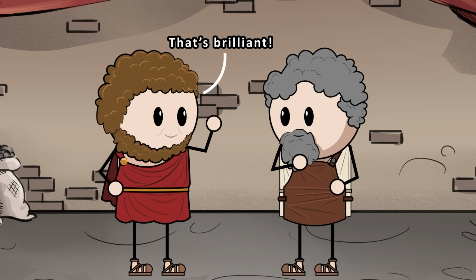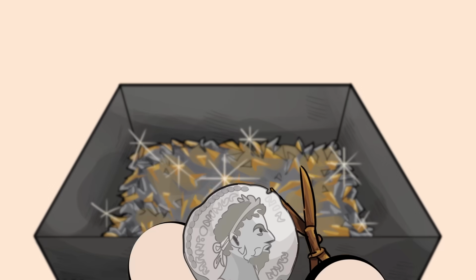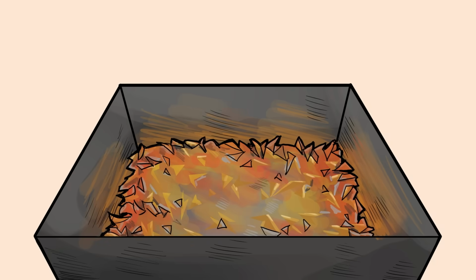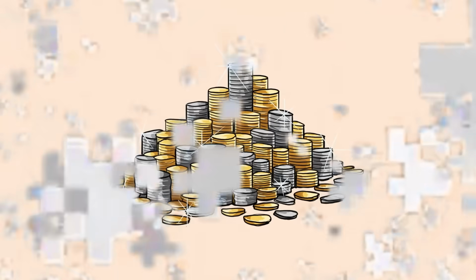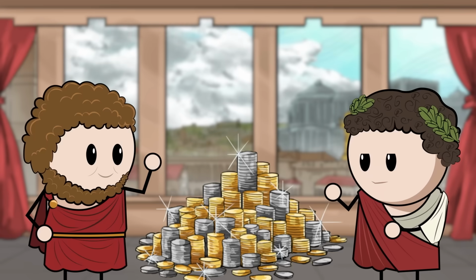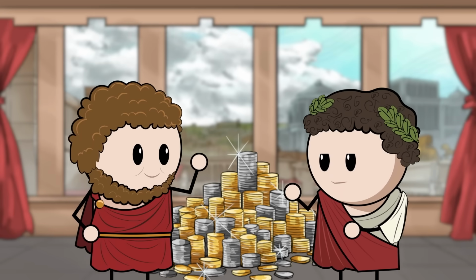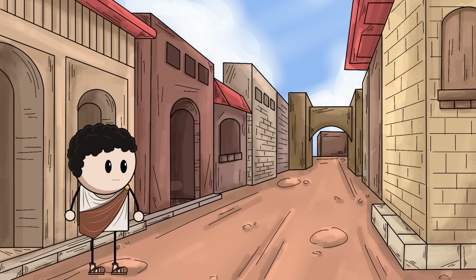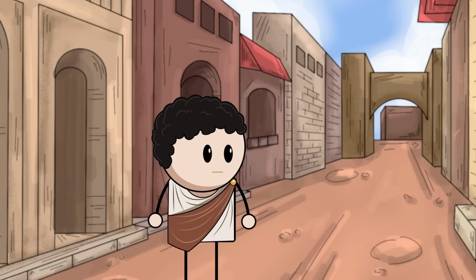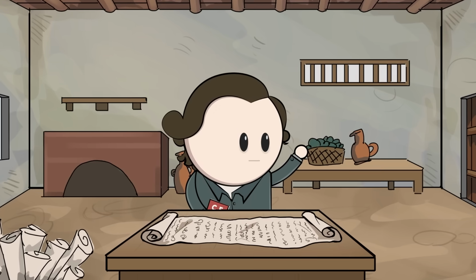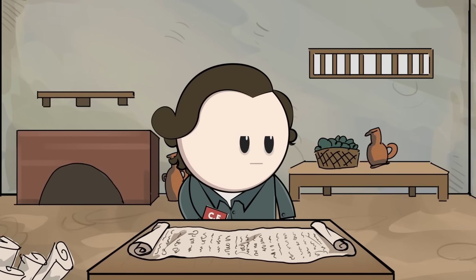Oh, that's brilliant. Now, the practice of coin clipping involved collecting the coins of the population, melting them down, and reissuing a bigger supply of new coins with less gold or silver content in each. And this allowed the government to generate more money than it could spend on increased government expenditures without needing to increase taxes. But in doing so, it also reduced the real wages of workers. And this would turn into a slippery slope as it became common practice among Rome's late emperors.